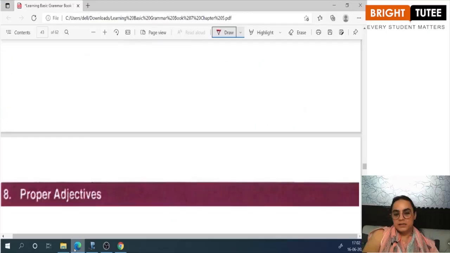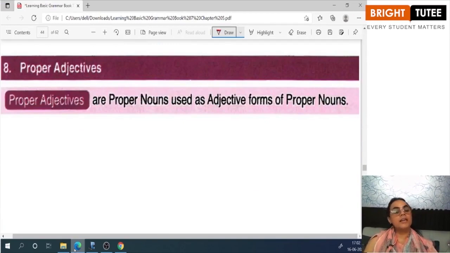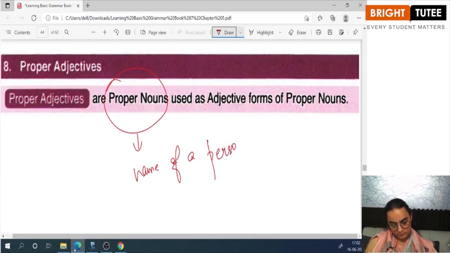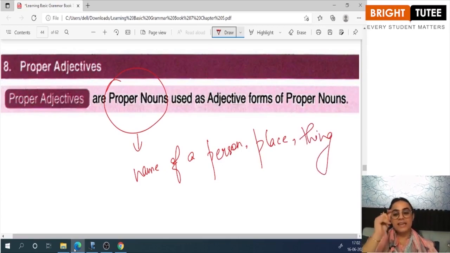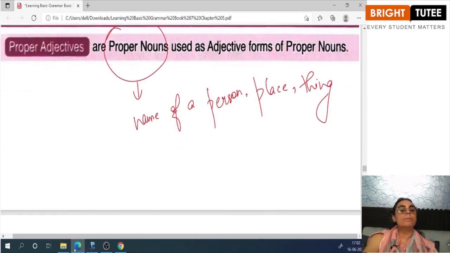The next, my dear students, is proper adjectives. Very simple. Those adjectives that are framed out of the proper nouns. We all know what is a proper noun. What is the proper noun? The name of a person, place, thing is a proper noun. The name which is given to them is a proper noun. So, the adjectives that are formed out of these proper nouns.